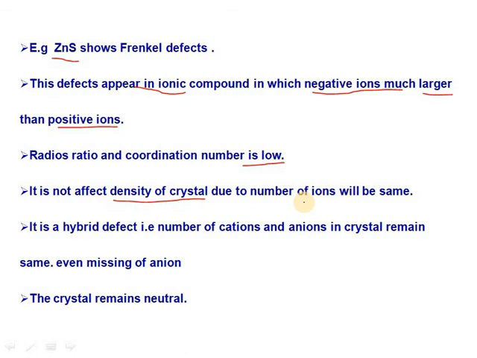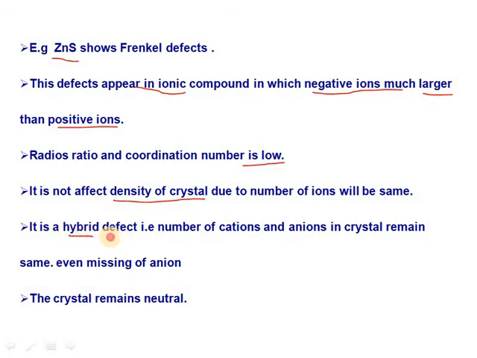But in Schottky defect, what happens? The cations and anions leave the crystal, and therefore it affects the density of the crystals. But Frenkel defect only changes the position of the cations, means it only misplaces the positions.